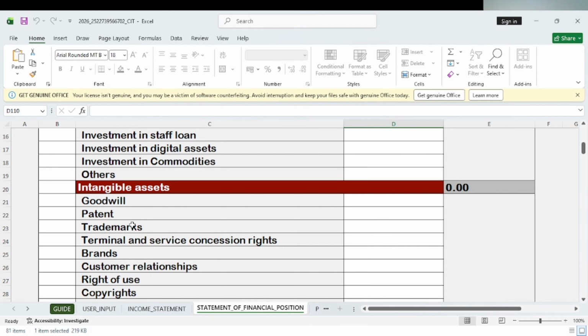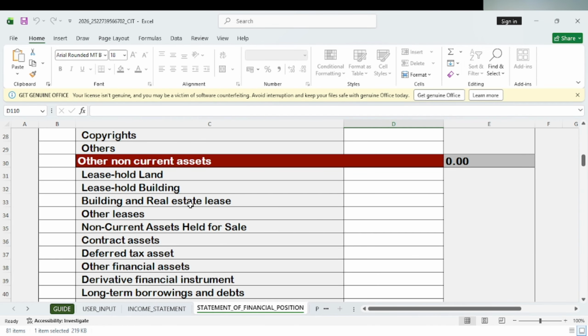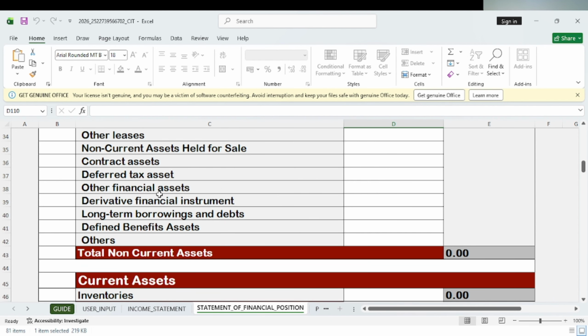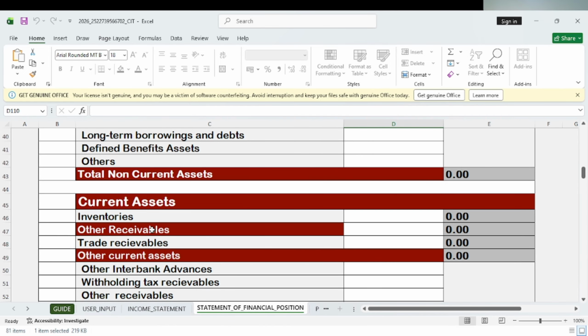So I've always preached that you guys carry out trademarks. So trademark is an asset on its own. Is that okay? So your brands, your copyright, and the rest. Other non-current assets. So you are looking at your leasehold land, your leasehold building. Depending on the industry you fall into, all these things are major criteria, right? Contract assets, other financial assets, and many other different assets that you can also impute here.